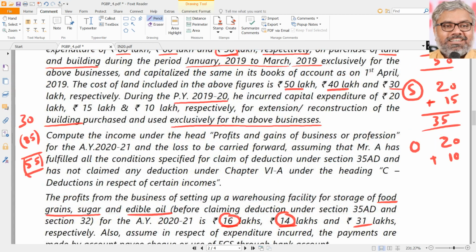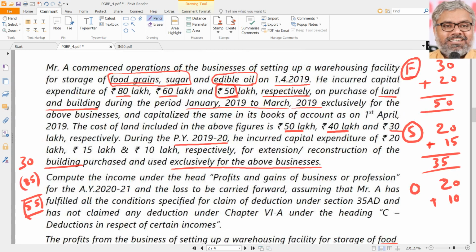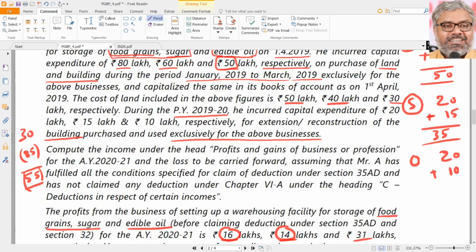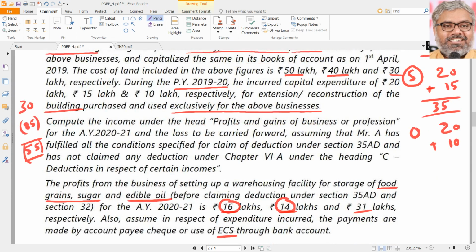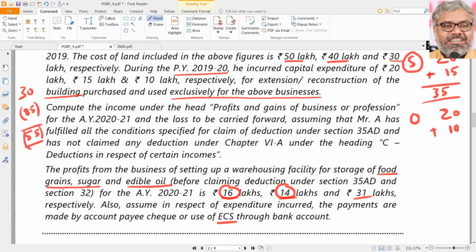In exam I have to show separately for food grains business and sugar business. Not food grain business actually, warehousing facility for storage of food grains. Same way, warehousing facility for storage of sugar. We are just using those words for reference purposes. So 50 lakhs, 35 lakhs capital expenditure can be claimed under 35 AD, since profits are 16 and 14 lakhs, total of 30 minus 85. 55 lakhs is the loss from specified business.